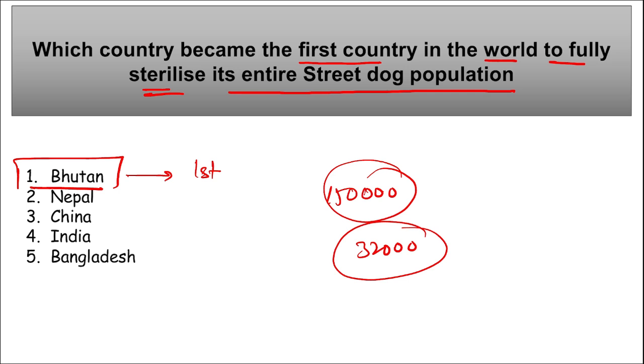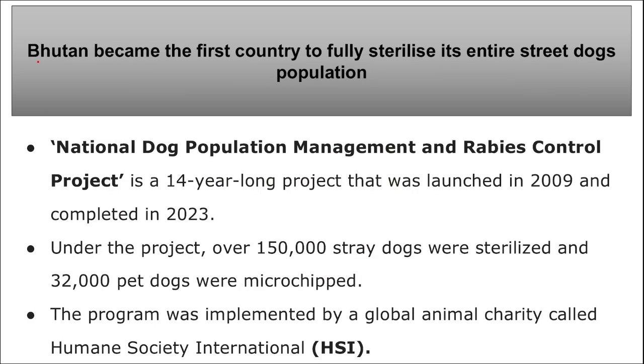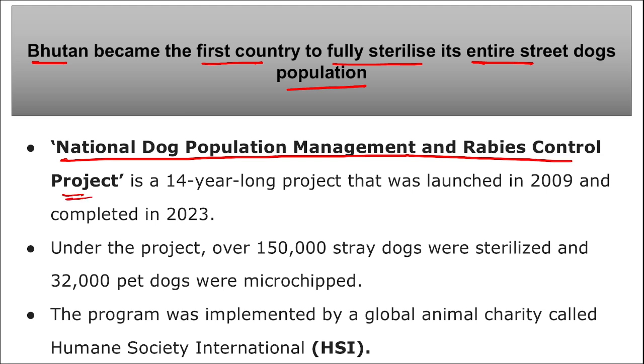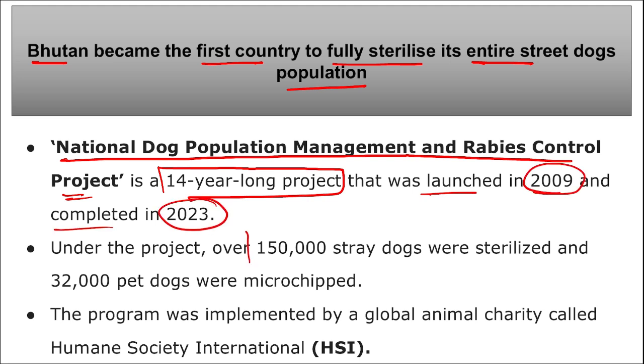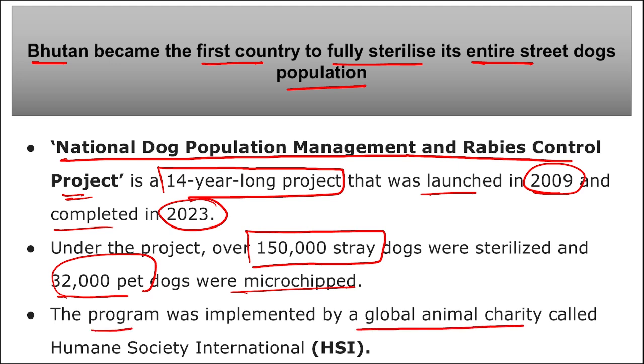Next. Here you can see Bhutan became the first country to fully sterilize its entire street dog population, under the National Dog Population Management and Rabies Control Project. This was a 14-year-long project that was launched in 2009 and completed in 2023. Under this project, 1,50,000 stray dogs were sterilized and 32,000 pets were also microchipped. This program was implemented by a global animal charity called Humane Society International.